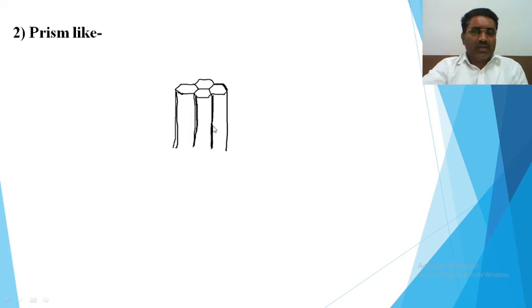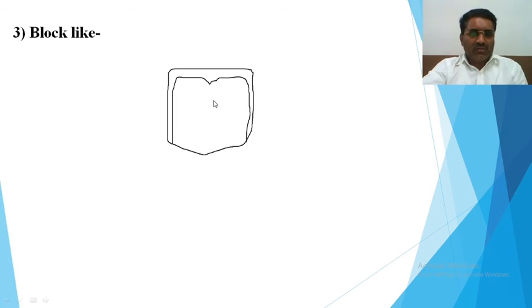Next one is prism-like structure. This is also available in igneous types of rock structure, and a hexagonal shape is formed, particularly vertical in shape, and thus a prism-like structure is formed by the soil particles. Block-like structure: if block disintegration or exfoliation occurs in igneous rocks, then there is a block-like structure in the soil particles.